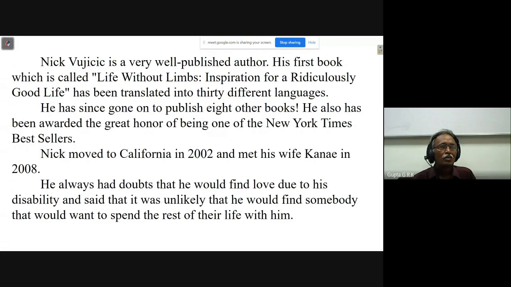Nick moved to California in 2002 and met his wife, Kane, in 2008. He got married. He had children also. He had always had doubts that he would find love due to his disability and said that it was unlikely that he would find somebody that would want to spend the rest of their life with him. He didn't expect that some girl would come and marry him.